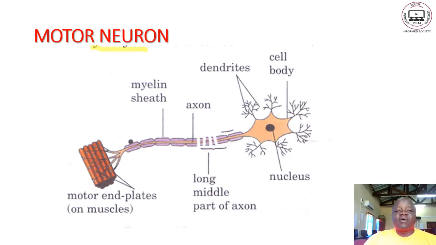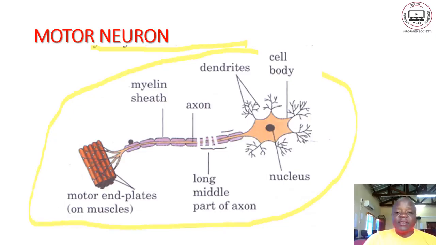Another one is what we call the motor neuron. Now you have to see the difference as we are going through this description of the neurons. You have to look at the distinction. How different are they in terms of the location of the cell body and other structures? So now here we are. This structure is what we call the motor neuron. Now on this one we have what we call the motor end plates, on the muscles. So this one generally is located in the muscles of our bodies.